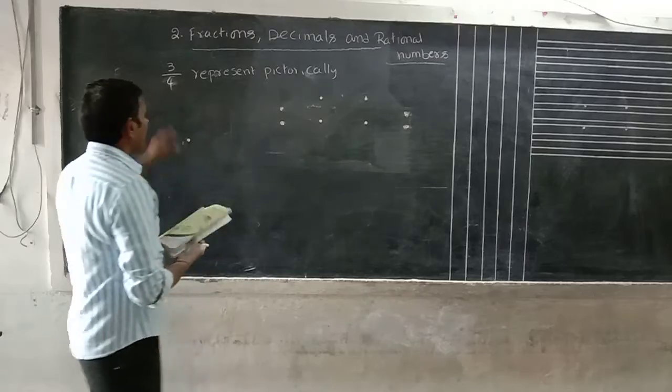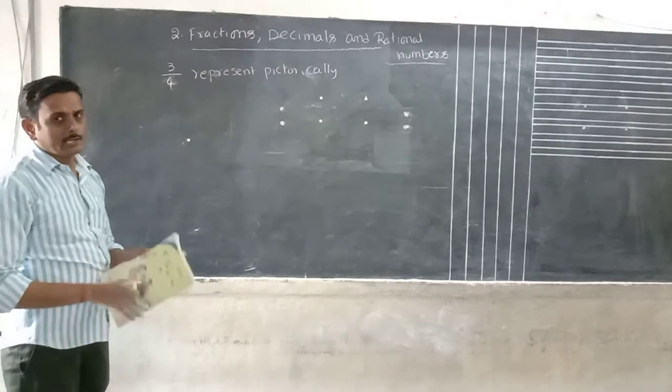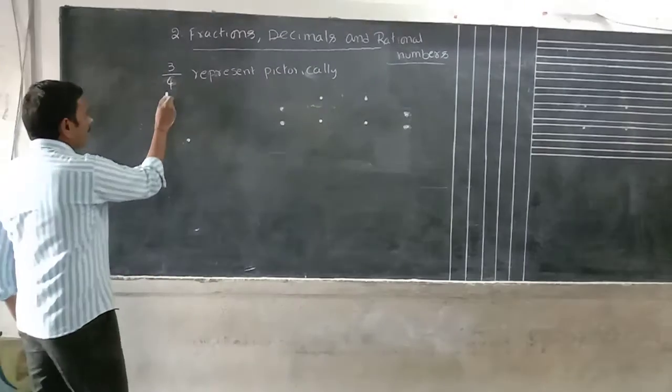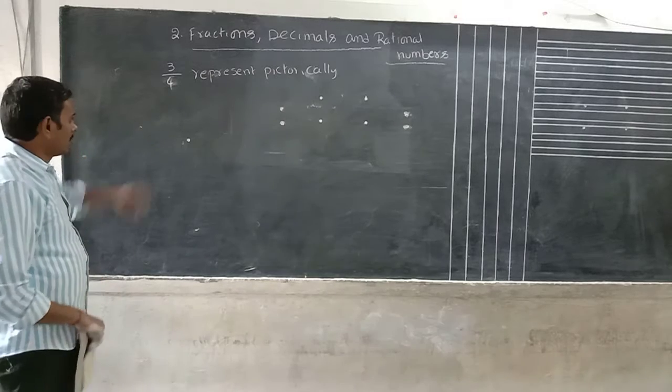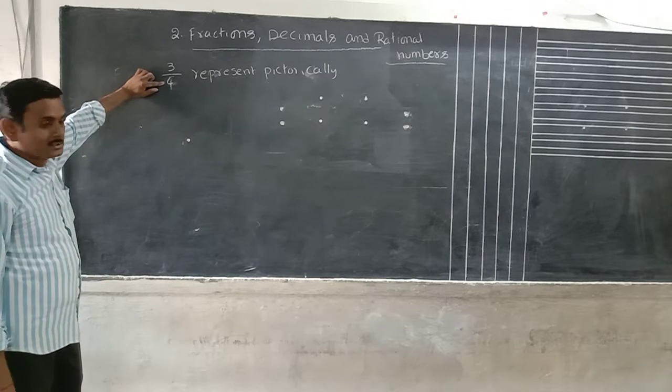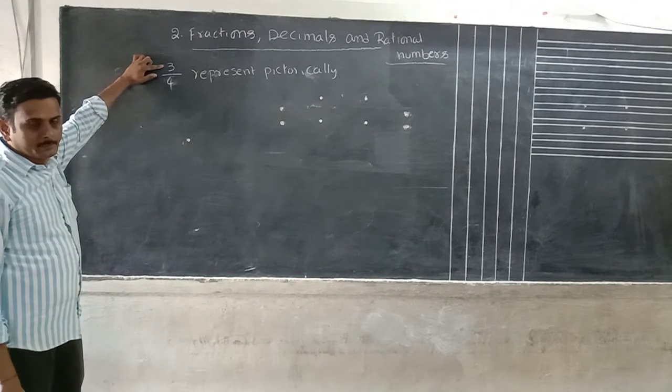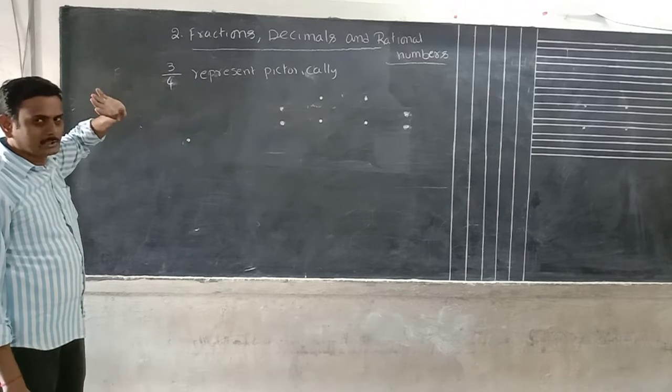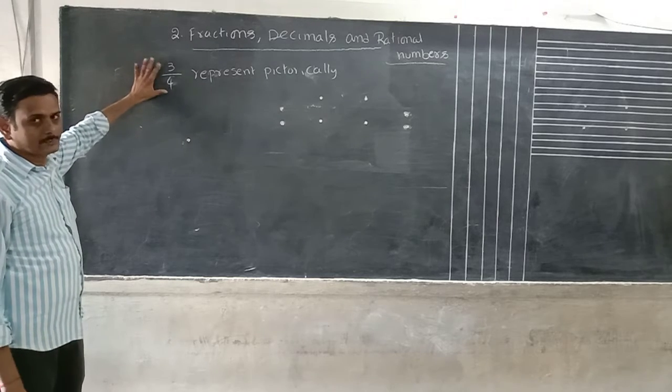Okay, 3 by 5 represented pictorially. Then how can we represent it as a picture? Okay, see here, we already know: this is the total parts, and this is the shaded parts or unshaded parts. Only the shaded part we have to take, like this fraction given.